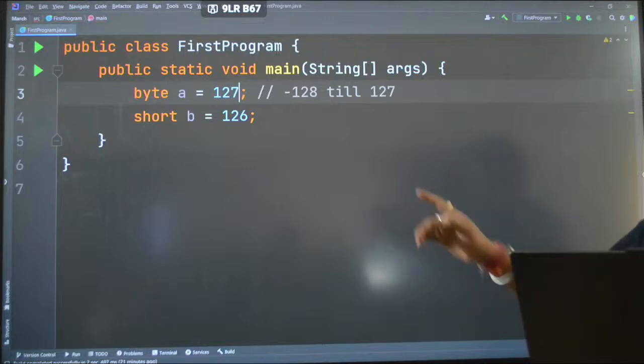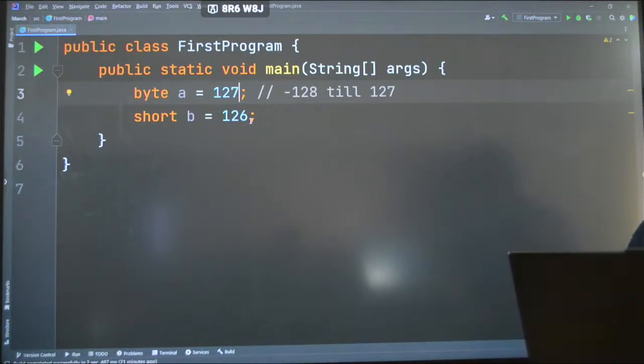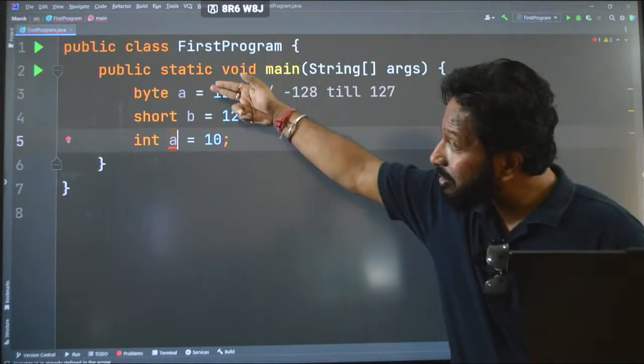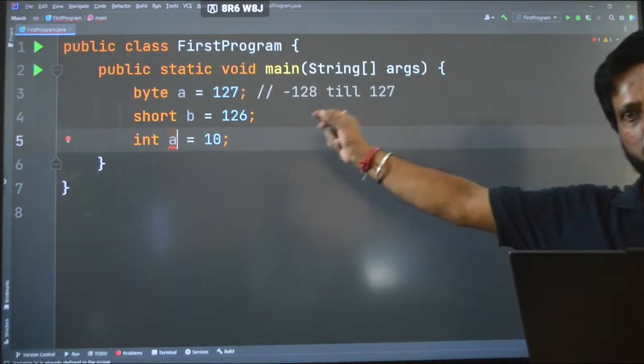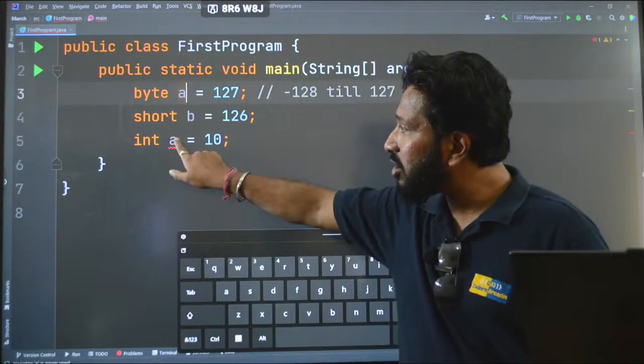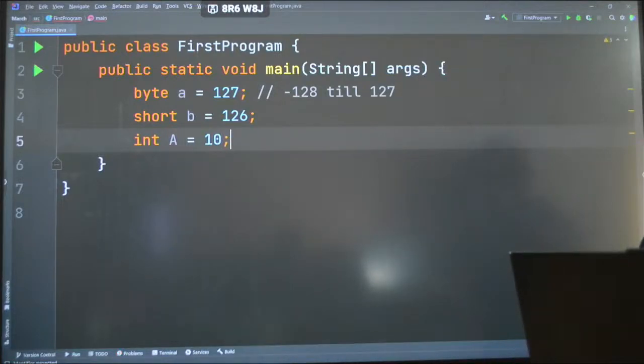You can see here, clear? Anything more than that, you can use the short data type. After that comes our integer. If I write int a equal to 10, I cannot, and here you can see we cannot have the same name variables, guys. Please remember that as well. Small a here and small a here is not allowed. I can write capital A also, but this is not a good practice.